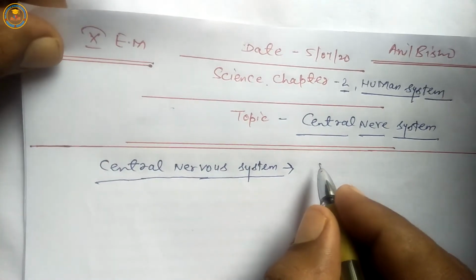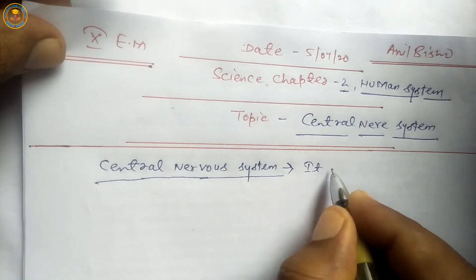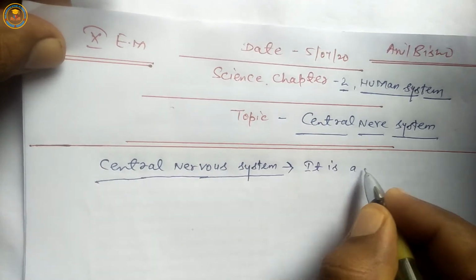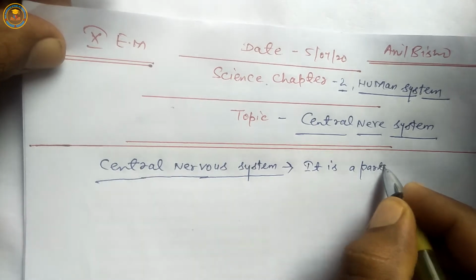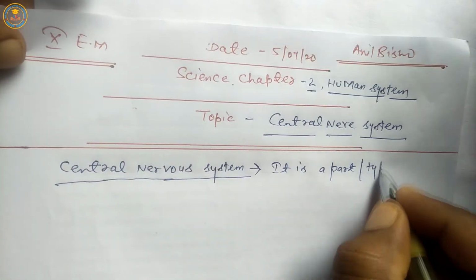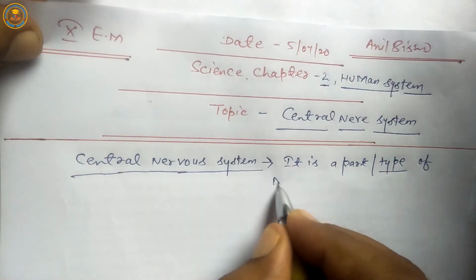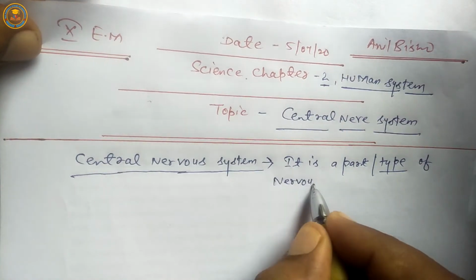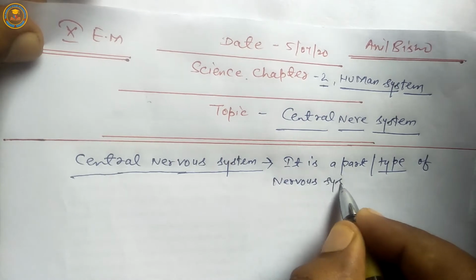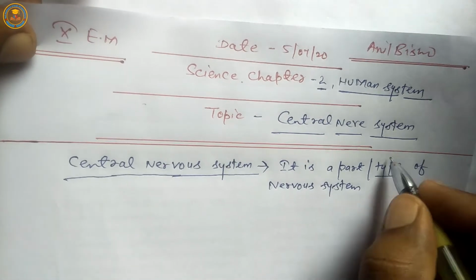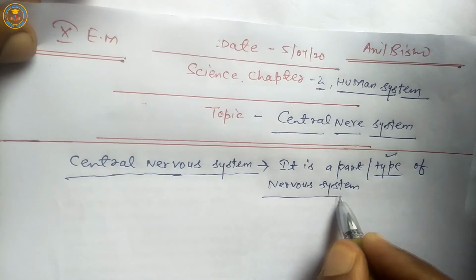So central nervous system is a type of nervous system.